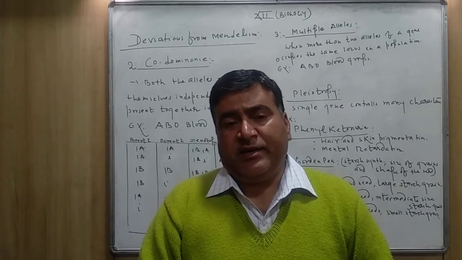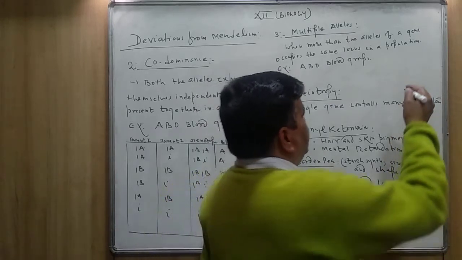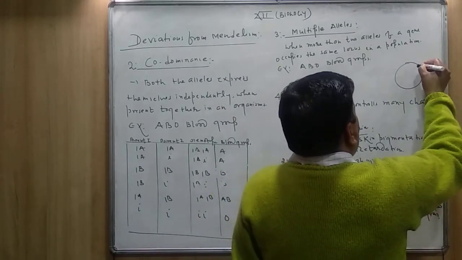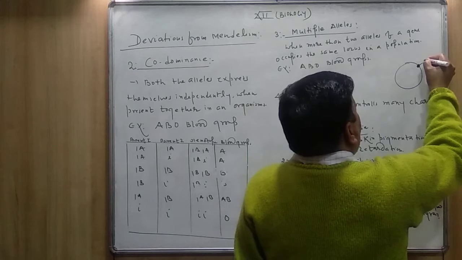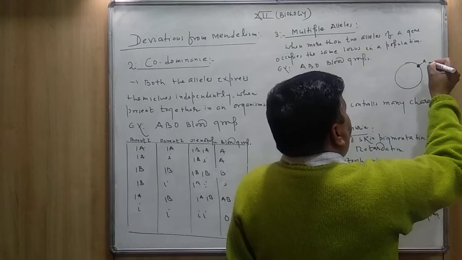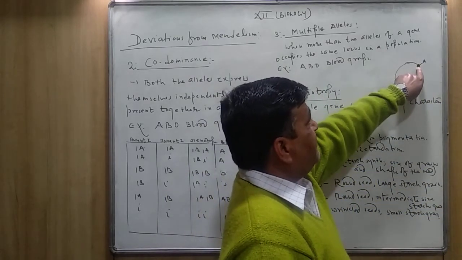Suppose this is the RBC, and here a special type of antigen or sugar is present. It is A type. In blood group A, the type of sugar will be A type.